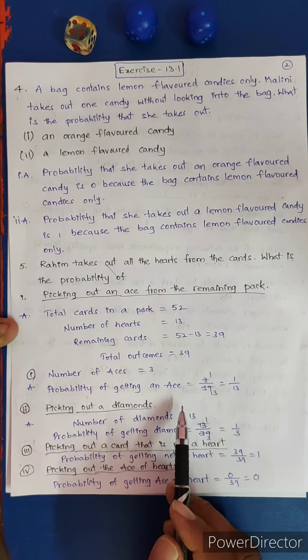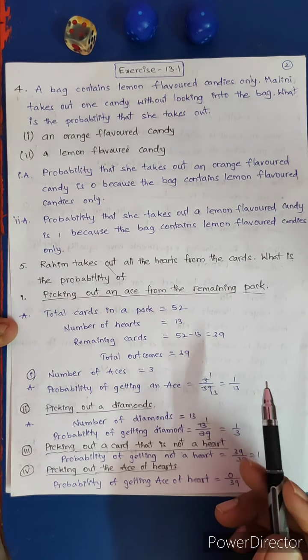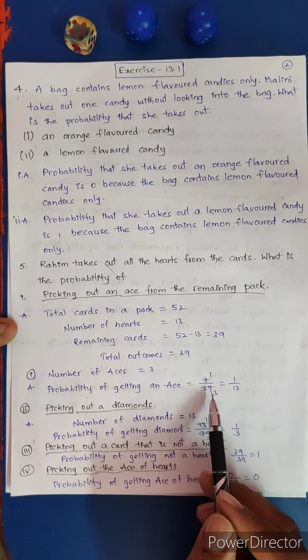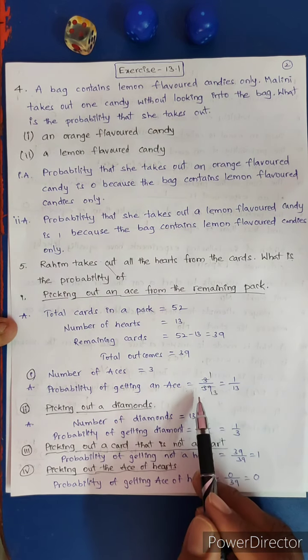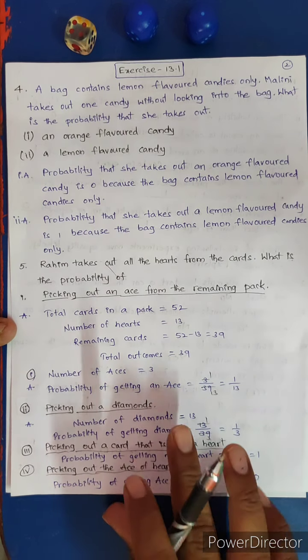Probability of getting an ace is equal to favorable chances, which are 3, over total outcomes, 39. 3 by 39. 3 ones are 3, 3 3s are 9, so 1 by 13.